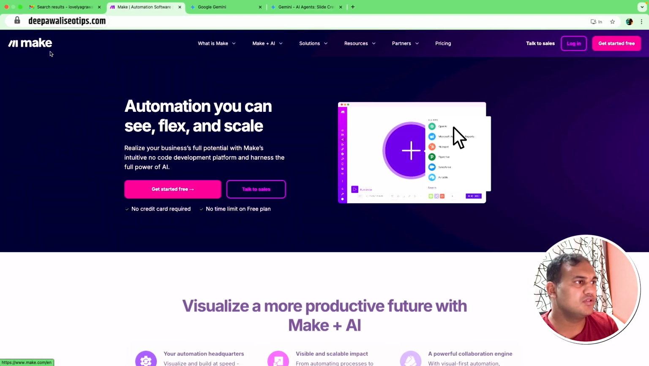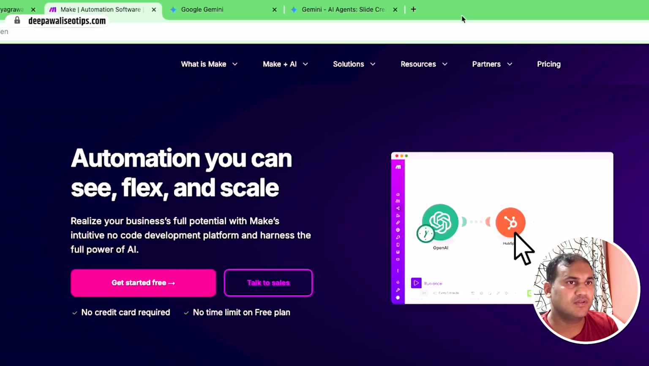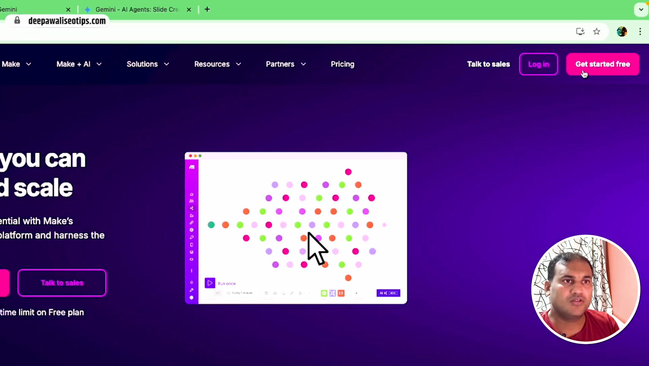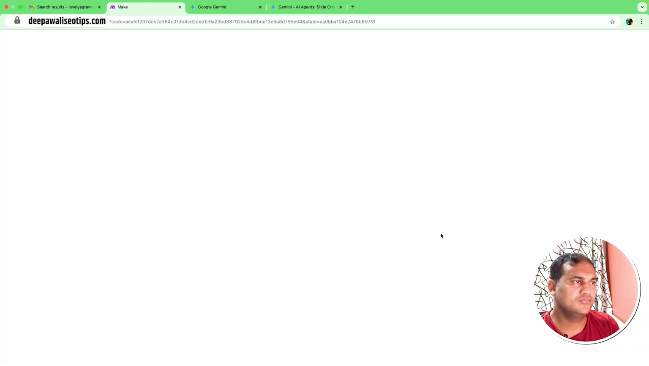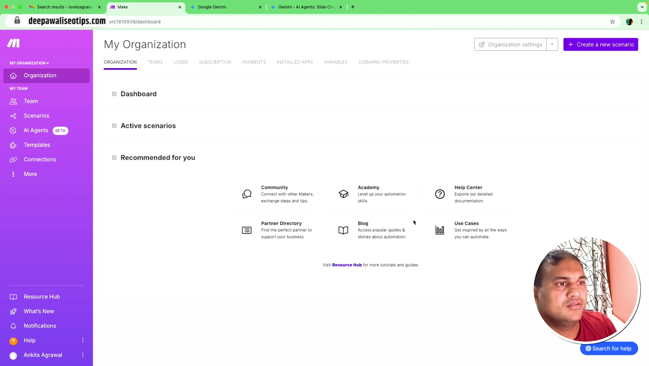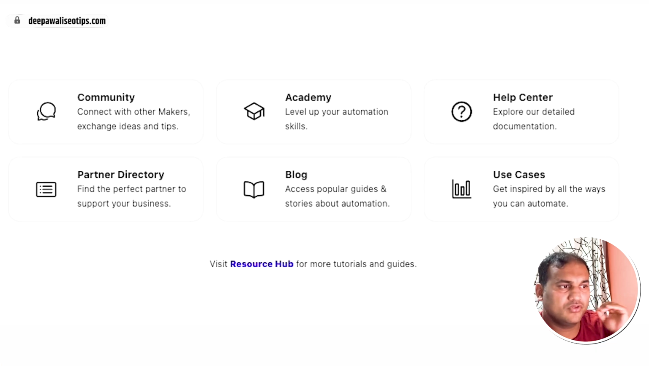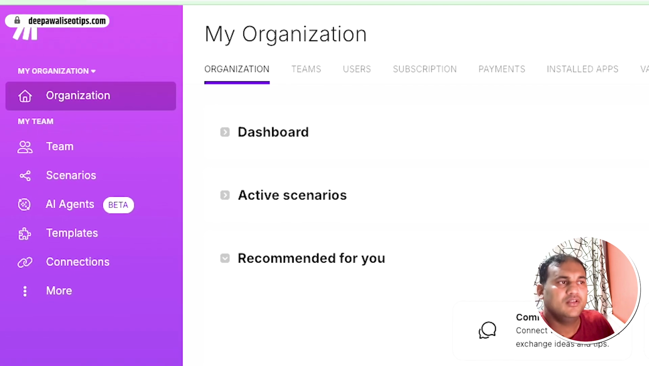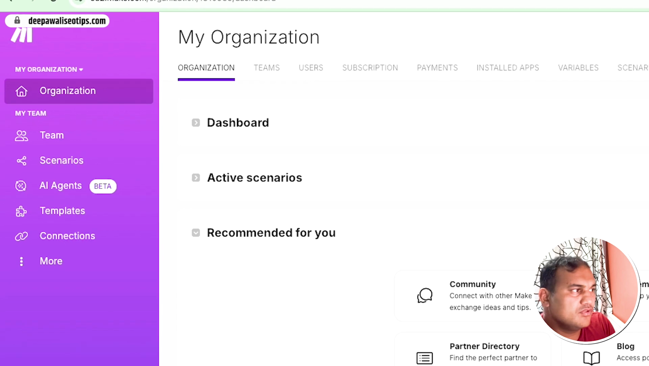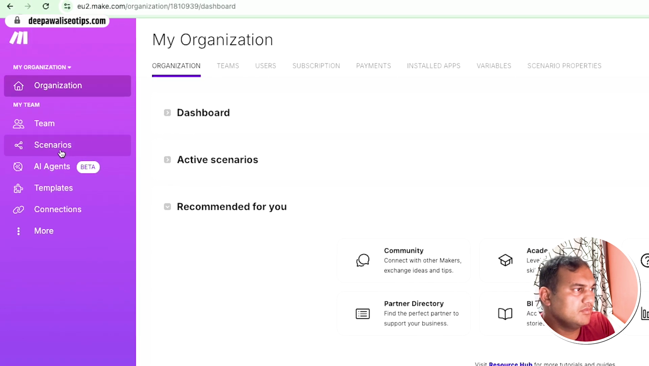What you can do is you can just go to make.com. You can log in or get started for free. I haven't created the account in this one, so I will use my Gmail. Once you use your Gmail, it will simply sign in and you will be logged in. I've logged in earlier, so that's why it has not asked me all the questions. But if you log in for the first time, it will ask some profiling questions like why you want make.com, what you will be using it for. Those sort of questions will be asked.